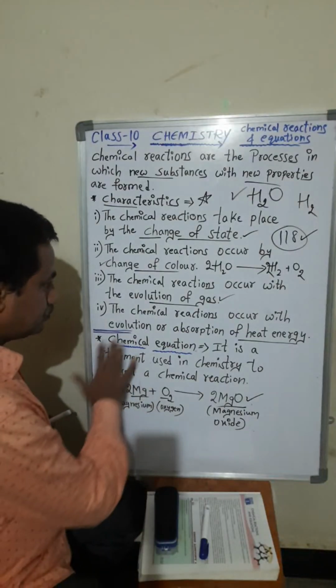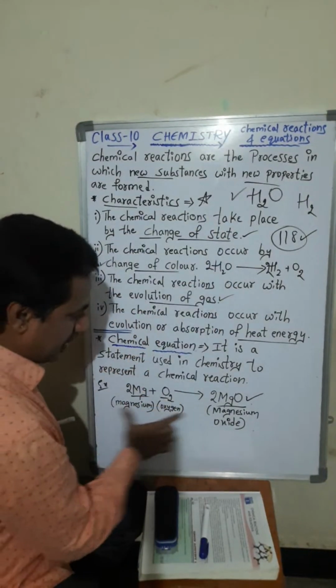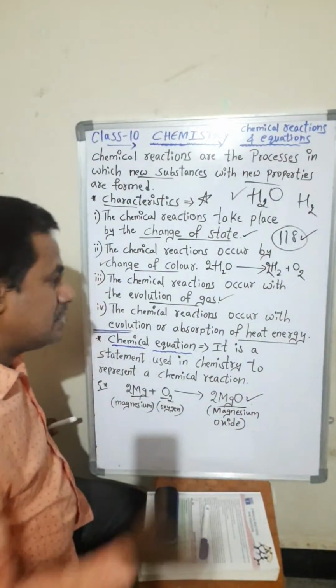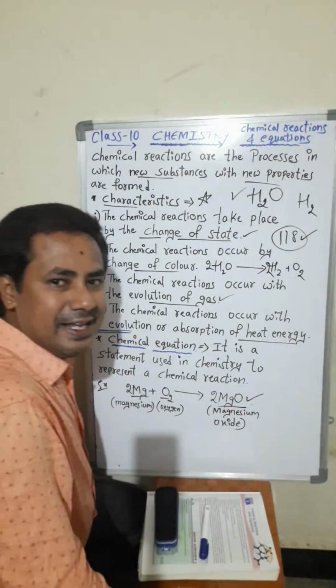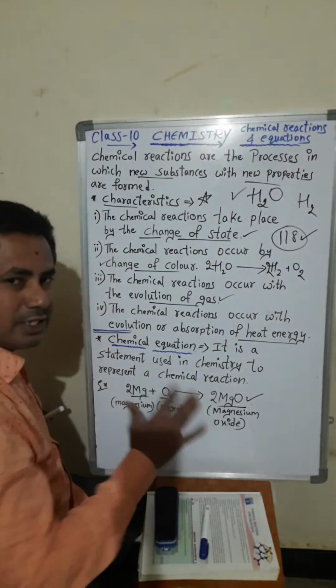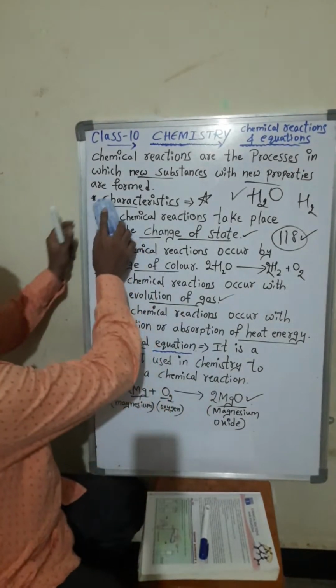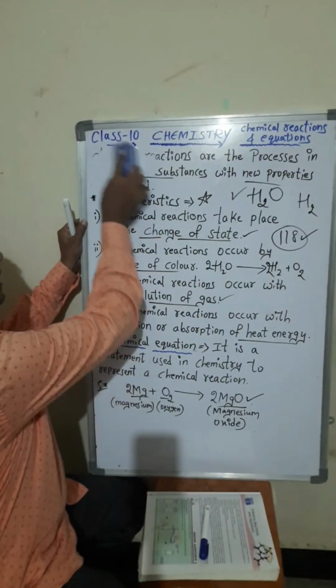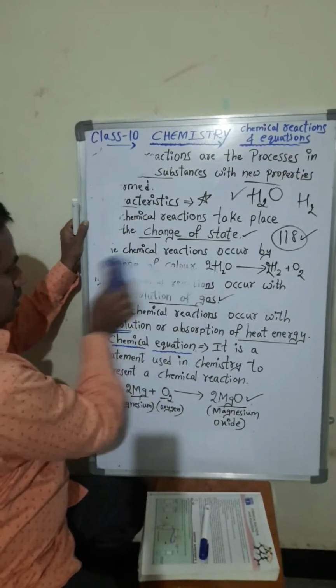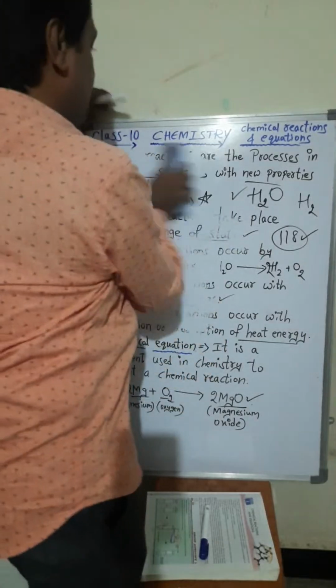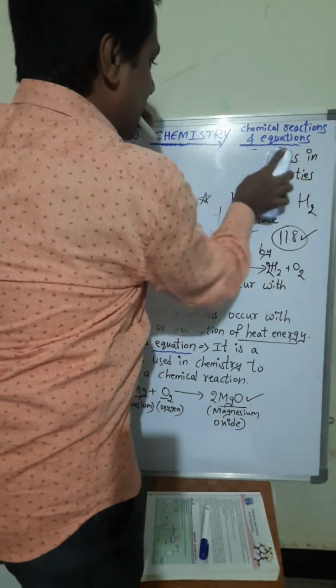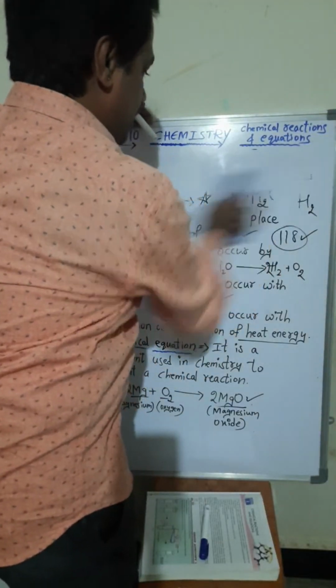This chemical reaction we write in a statement form, known as chemical equation, by using symbols and formulae. Now the next topic: how to balance a chemical equation.